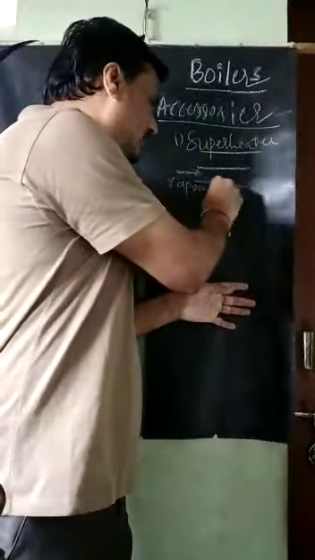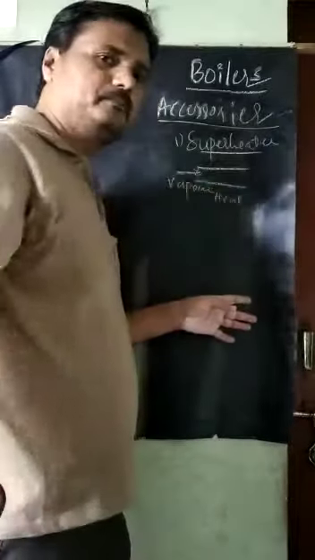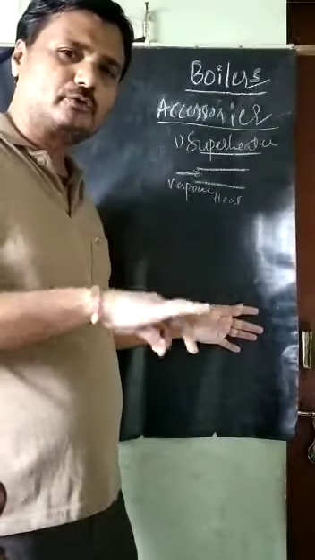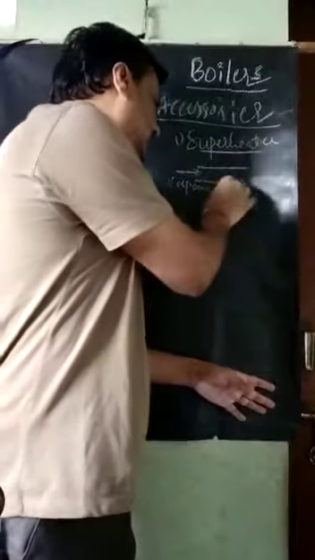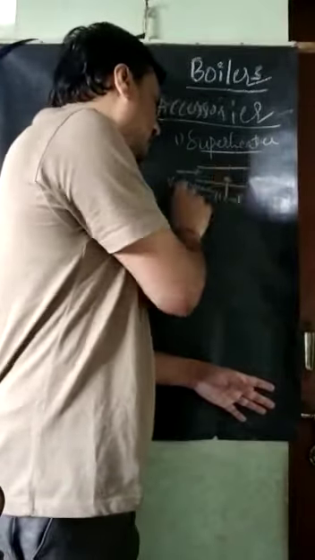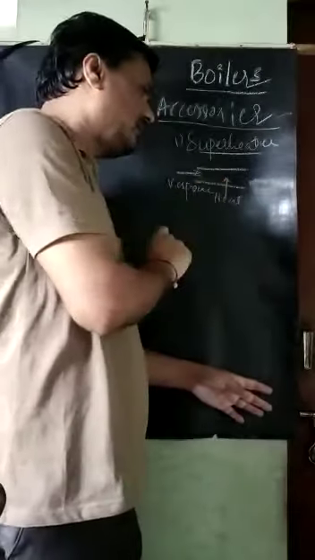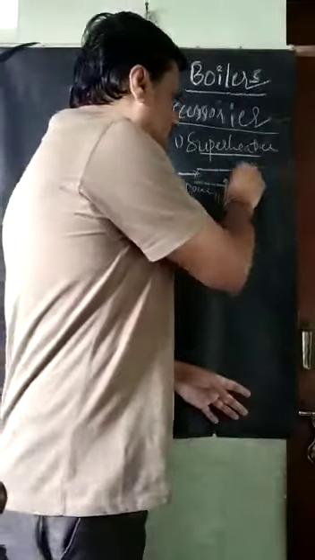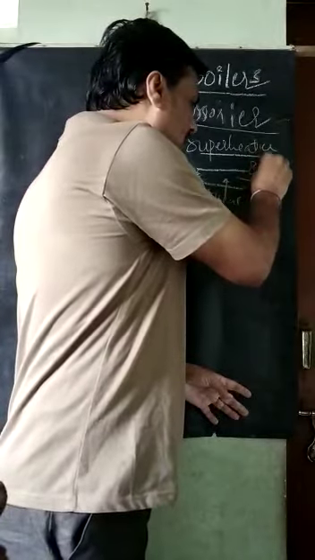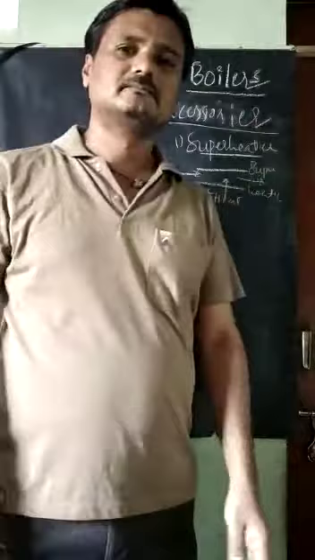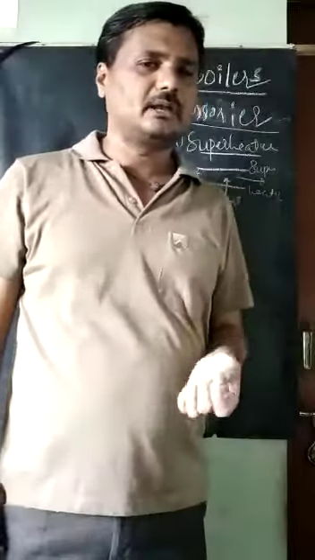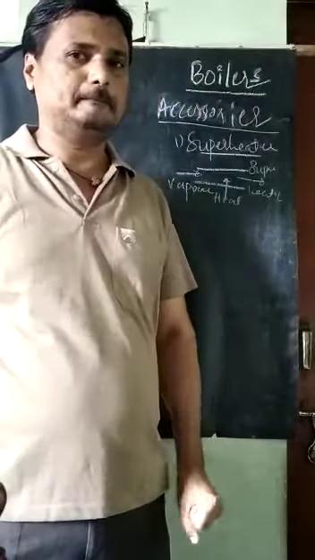Outside the tube there will be heat, a high temperature source. Then heat will be transferred to the vapor available inside that tube. Then it comes out as superheated steam. This is how we can understand the superheater.